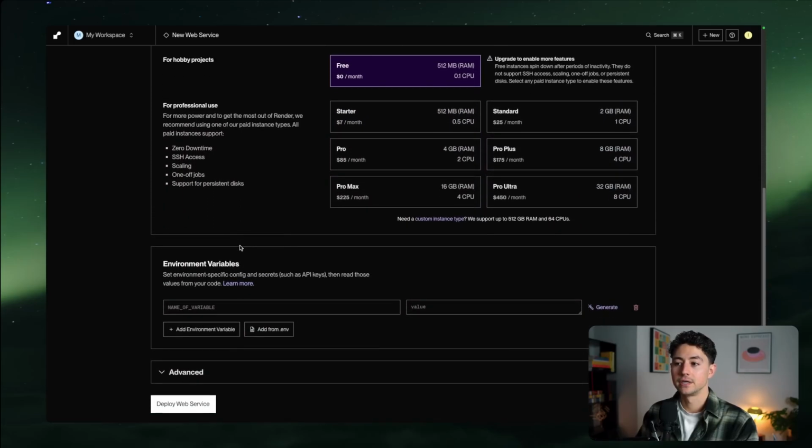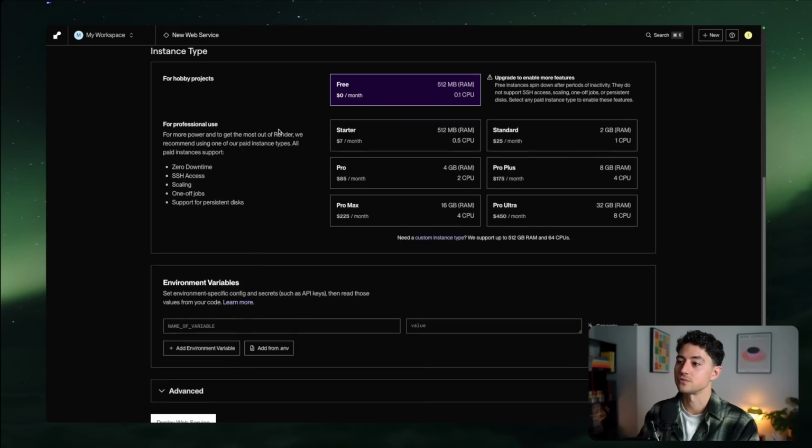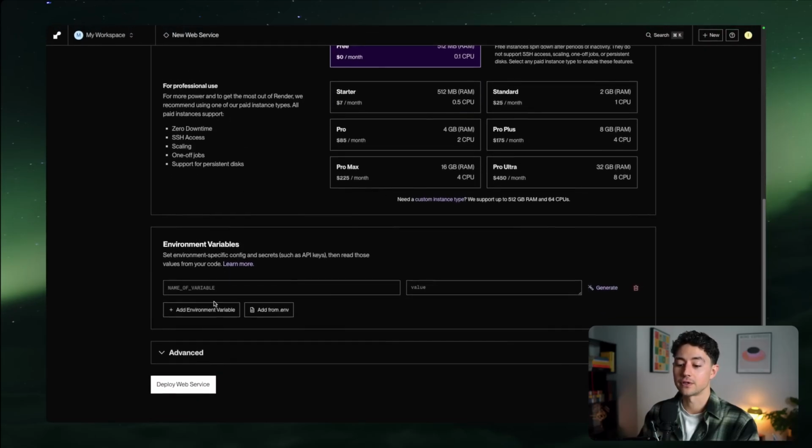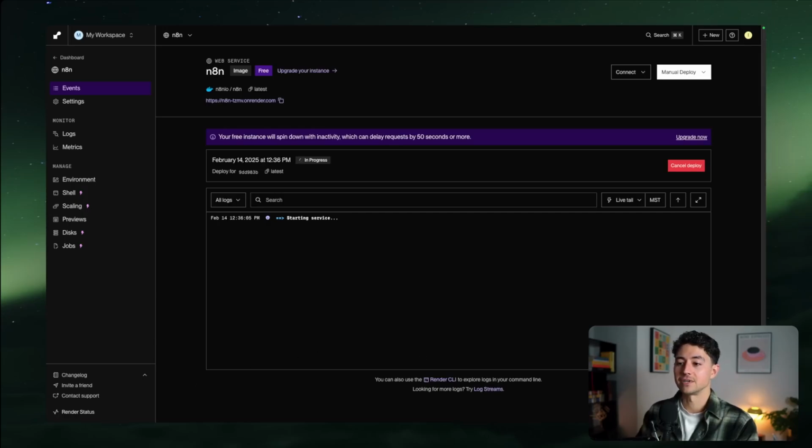In reality, what you're probably going to want to do is launch a starter, a standard, or a pro plan, depending on your usage. If you are doing thousands of requests a minute, pro is probably sufficient for you. If you're just getting up and running and maybe have 2 or 3 clients or 2 or 3 systems that you're maintaining that send workflows every few minutes, starter is sufficient for you. If you do free, just note that they'll automatically spin down the service. This can be kind of a pain, but I'll just leave it at that.